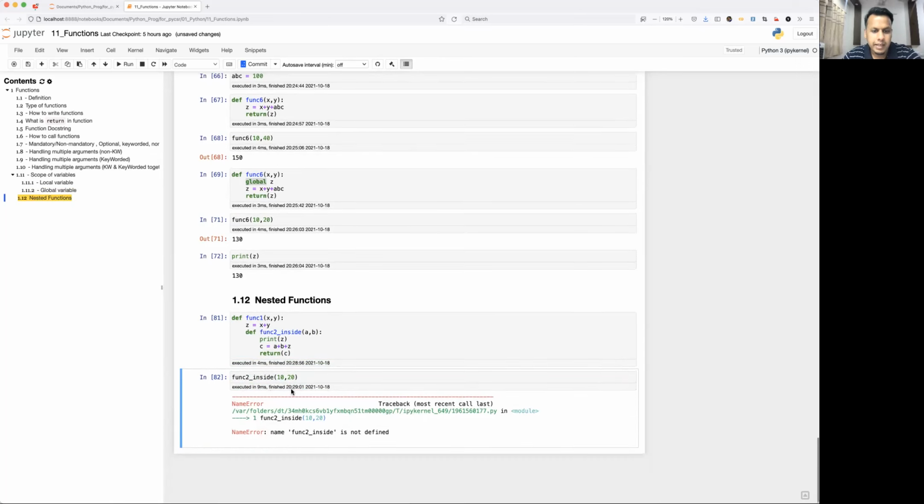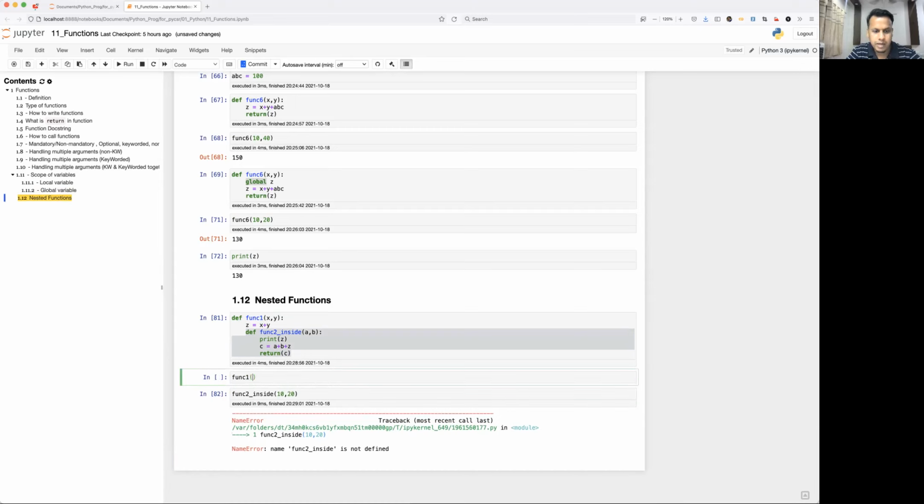See here, it was executing because func2 is already defined. That's why I have given another name, func2 inside, right? So what is happening? Name func2 inside is not defined. You are trying to execute which is not at all executed by func1, right? So first, to get this executed, you need to define func1, or basically you need to call the func1, right? Then only func2 will be executed. So before calling this, you need to execute func1.